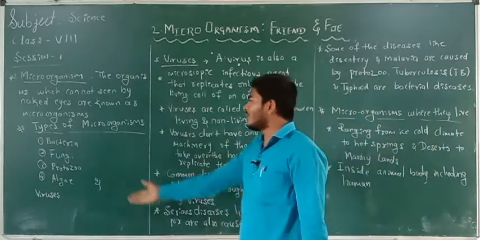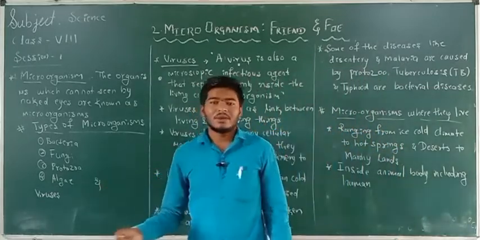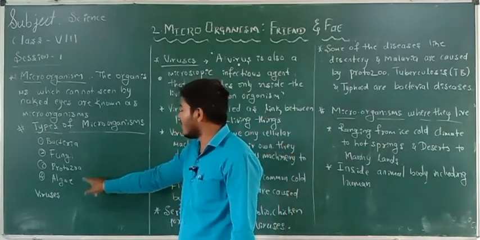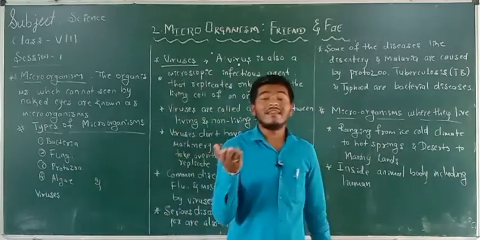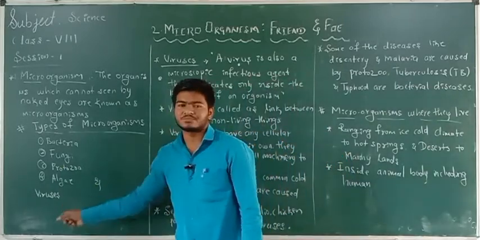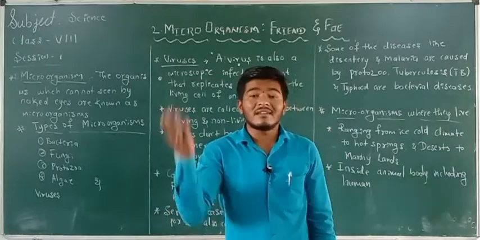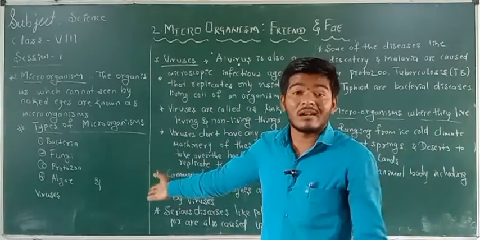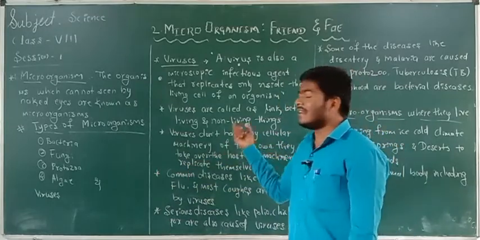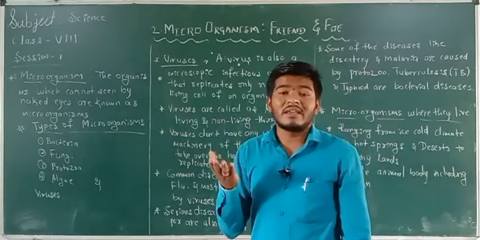Why are we not going to consider virus here? Because bacteria, fungi, protozoa and algae are living organisms. But viruses are neither a living organism nor a non-living organism. So why do we call it a link between living and non-living things?